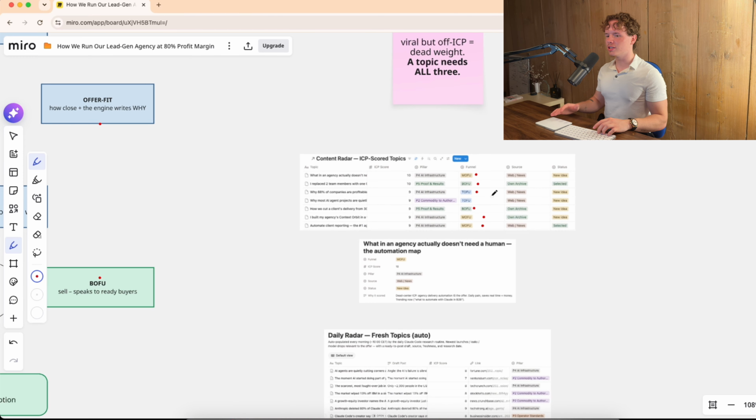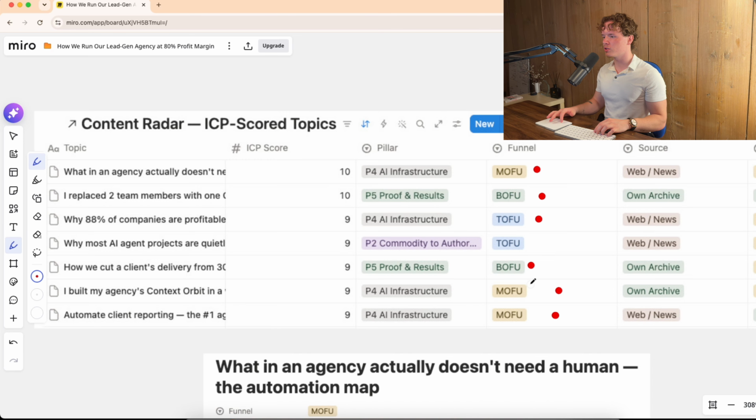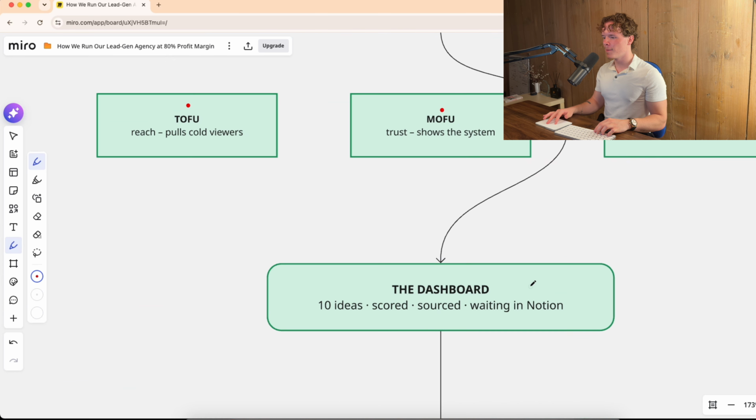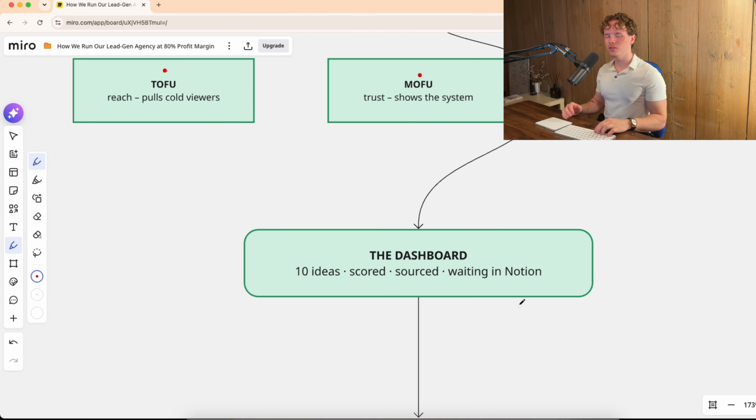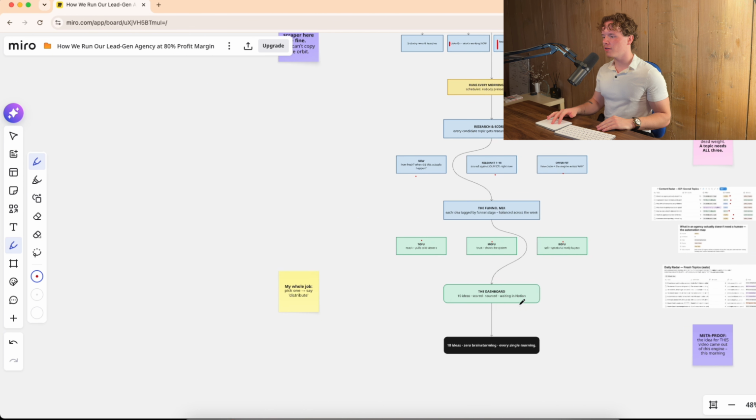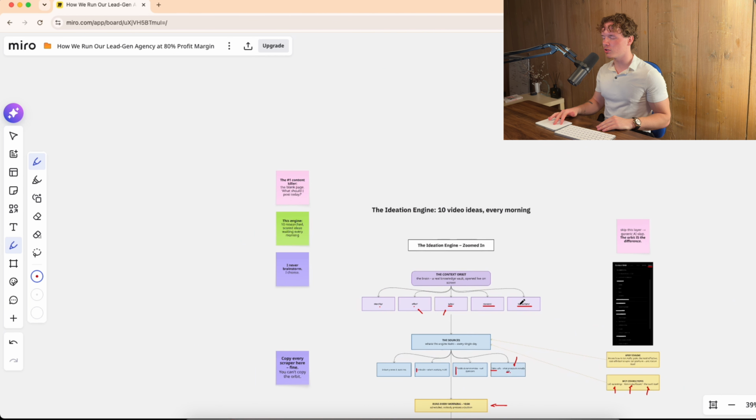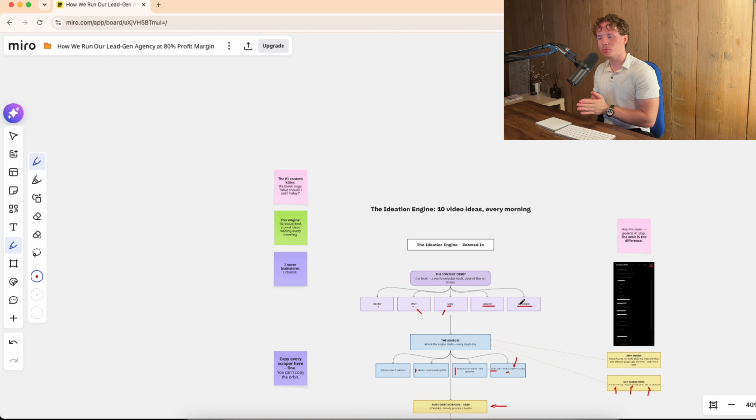Now, therefore, we've now just had the funnel, or basically the engine, give us every single topic for the entire week, because we have a strategy behind it that it understands. And then from there, it goes into the dashboard. Now we've got 10 topics scored, sourced, waiting in Notion, ready to be distributed, and that every single day. And that, ladies and gentlemen, is how the entire ideation engine works in order for me to never have a problem in the first place with either consistency or quality, because it knows exactly what my ICP wants to hear, what I can talk to, and what gets my foot into the door for my offer eventually to be able to pitch them in the first place.